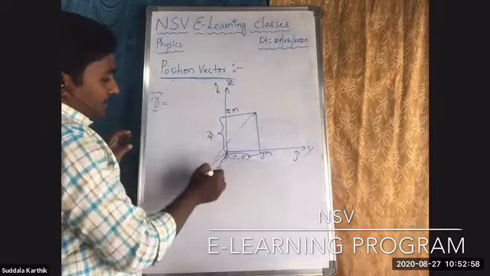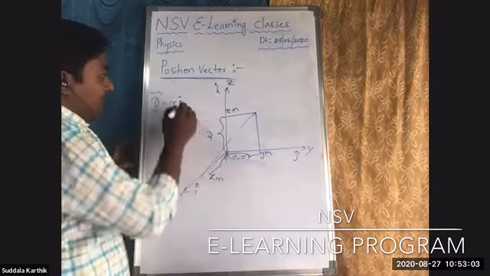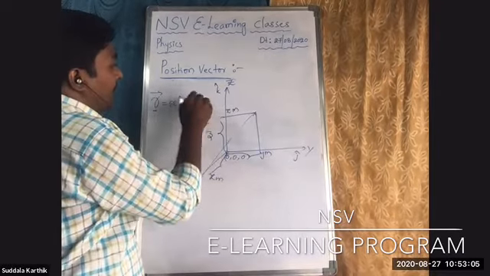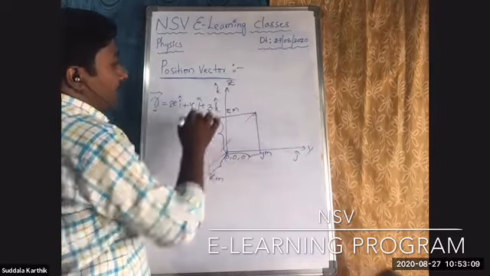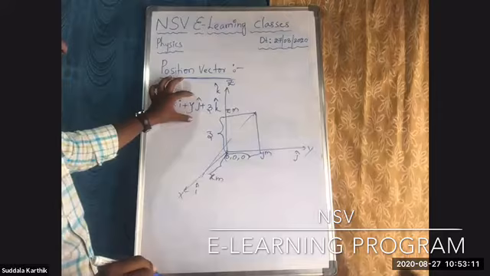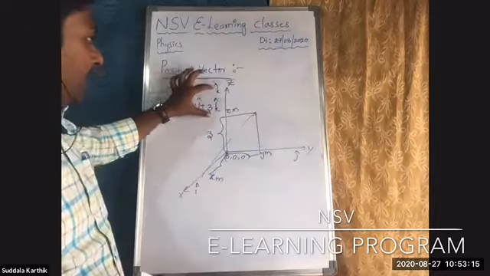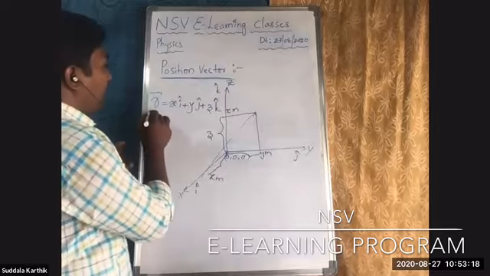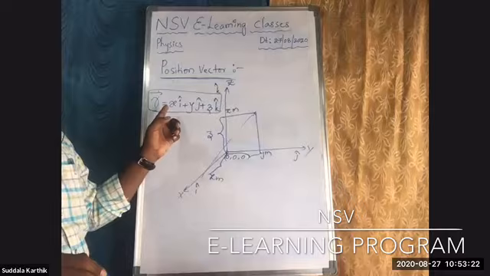R bar is equal to x i cap, because along x axis, y j cap, and z meters along z direction. x i cap, y j cap, z k cap. R bar is a position vector.